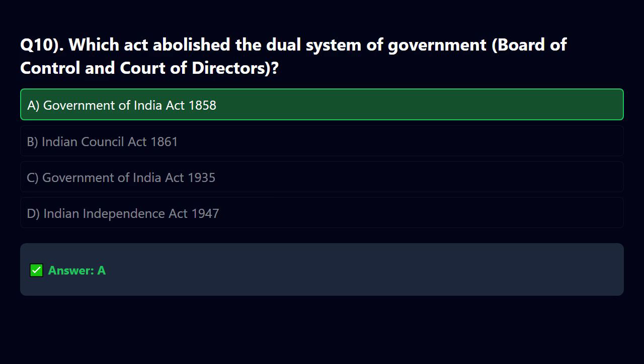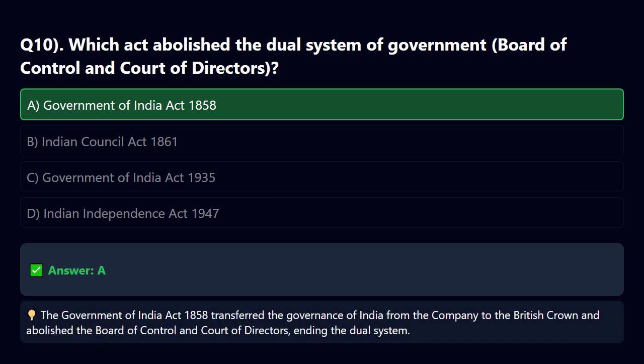The correct answer is A. Explanation. The Government of India Act 1858 transferred the governance of India from the Company to the British Crown and abolished the Board of Control and Court of Directors, ending the dual system.